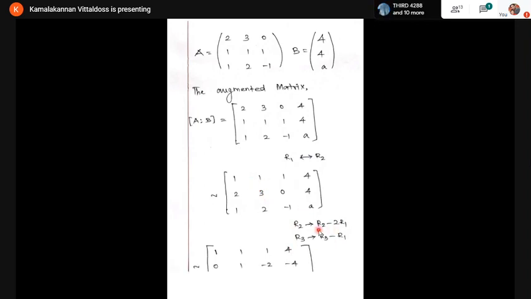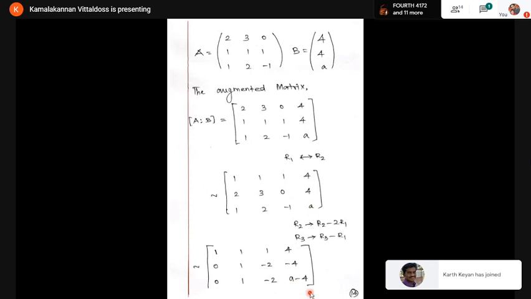Now look at the second row. R2 gives R2 minus 2 times R1. You have to multiply the first row by 2, then subtract from R2. 2, 2, 2, 8 will come. 2 minus 2 is 0. 3 minus 2 is 1. 0 minus 2 is minus 2. 4 minus 8 is minus 4. Similarly, R3 gives R3 minus R1. Just subtract row 1 from row 3. So 1 minus 1 is 0. 2 minus 1 is 1. Minus 1 minus 1 is minus 2. And here you get A minus 4.